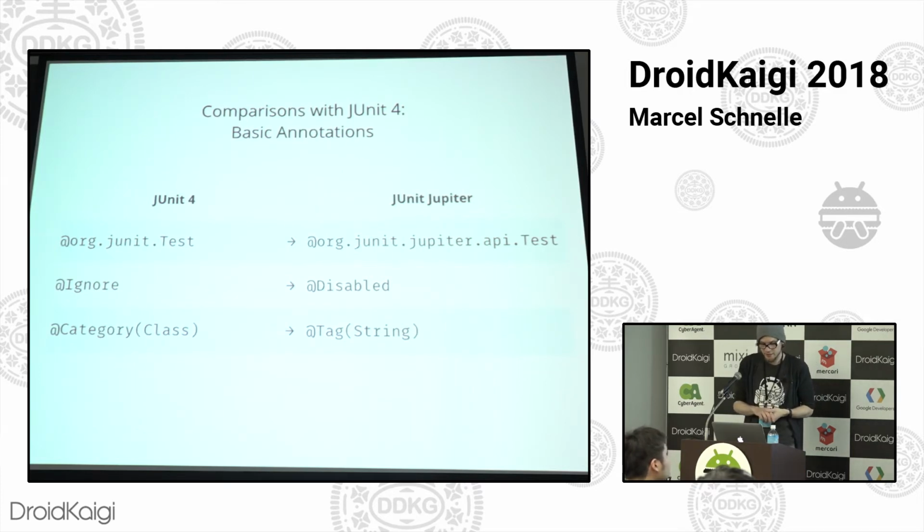So the test annotation is still called test. It's in a different package, though. It's a bit confusing at first, but you'll get used to it. Then the ignore annotation from JUnit 4, that's now called disabled. Does the exact same thing, just disables test execution for this method. And then categories, which were used to group together sets of tests, that's now called tag, and it doesn't use a marker interface class anymore, but instead a string, kind of like Dagger with its named provides.